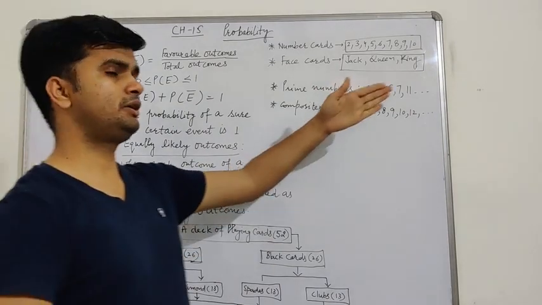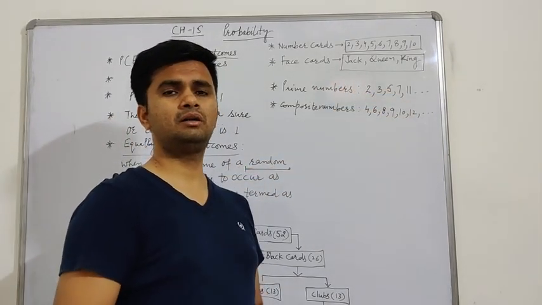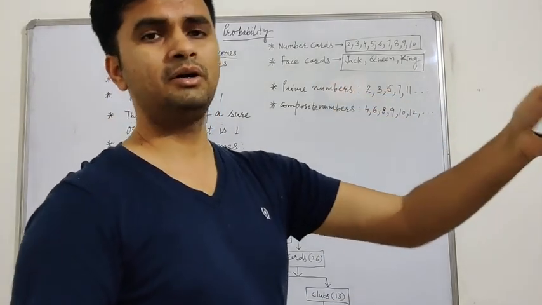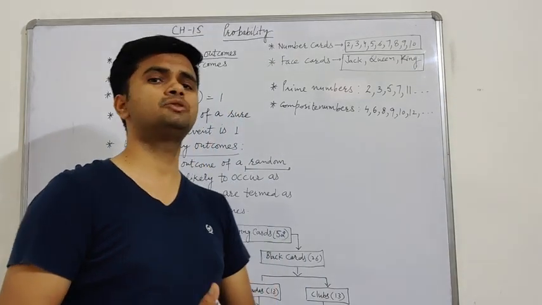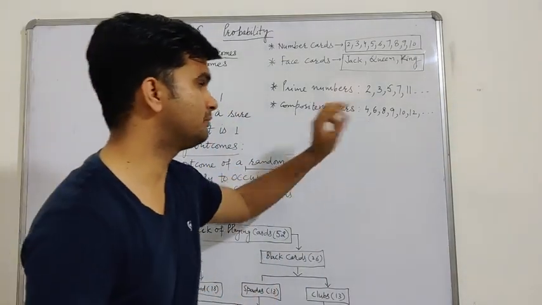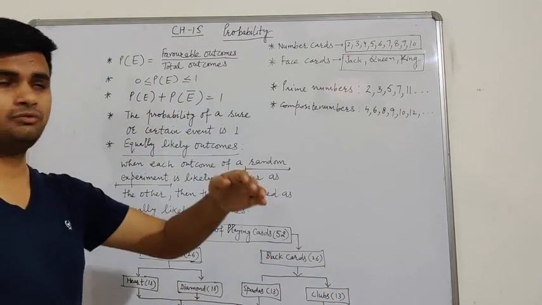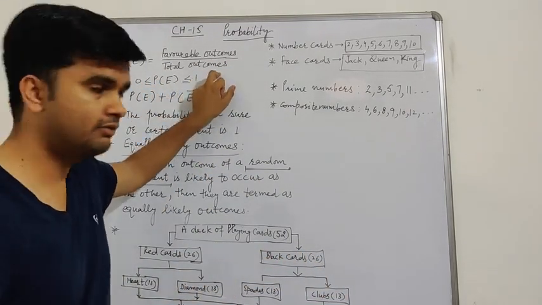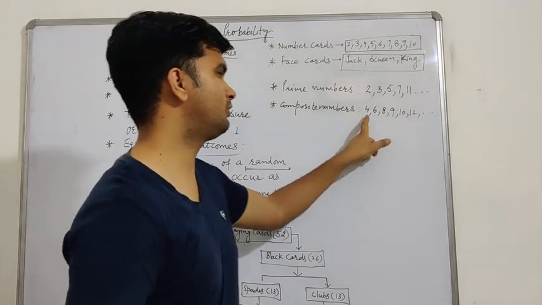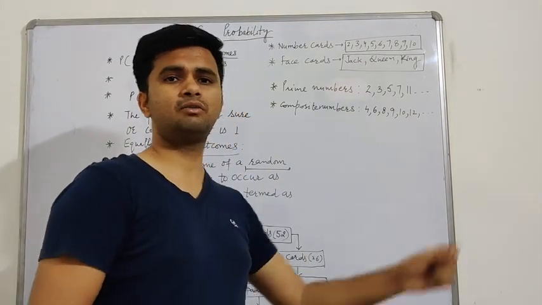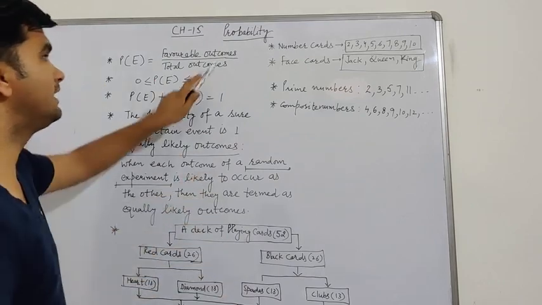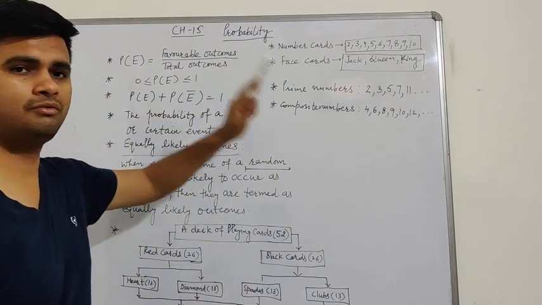Now, find the probability of getting a composite number numbered from 1 to 5. Then the composite numbers: only one composite number is there, 4. So total outcomes from 1 to 5 are 5, and only one composite number is there from 1 to 5. So the probability is 1 by 5.